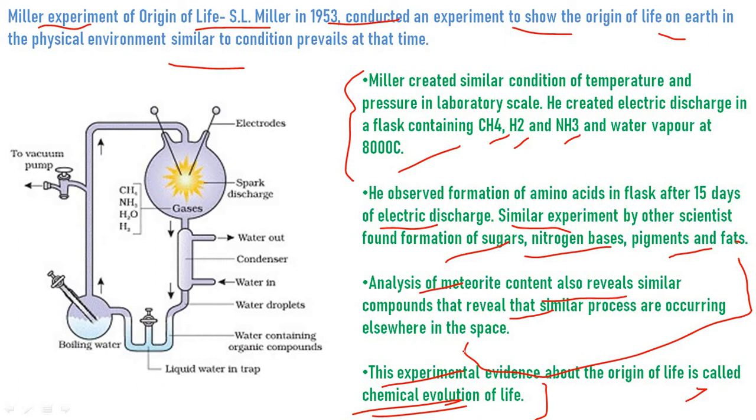Some elements present in the primitive atmosphere were iron, nickel, aluminum, silicon, phosphorus, sulfur, hydrogen, oxygen, nitrogen, carbon, etc. The atoms combined to form molecules, such as hydrogen and methane.